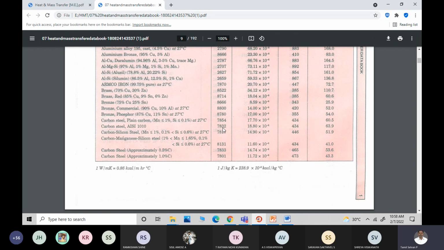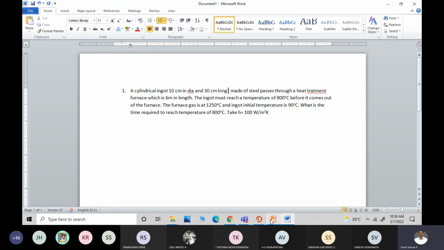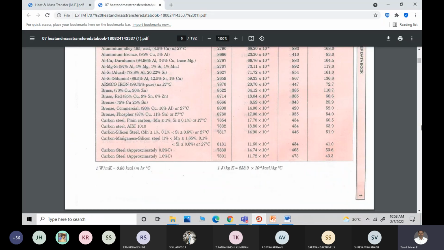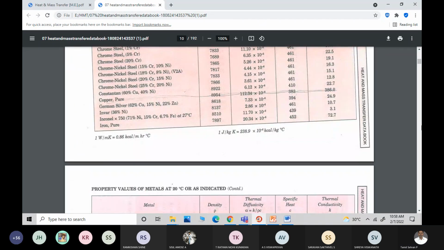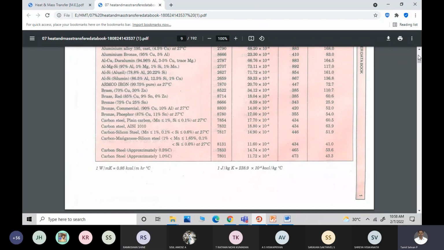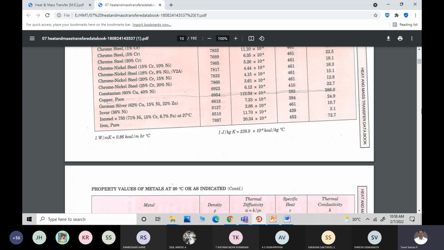Students, all of you are able to understand. When a question is given like this, if the k, rho values were not given, or if it is mentioned as copper, as in the previous question, I have the liberty to take the pure copper value. Am I correct, students? Yes, sir, I have taken the pure copper value, 8954, in the previous problem.